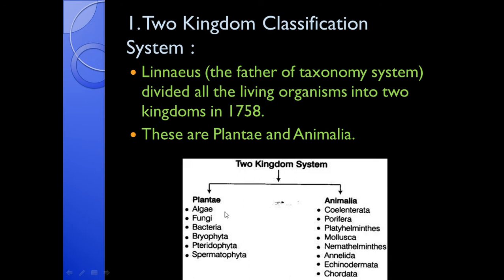Kingdom Plantae included algae, fungi, bacteria, bryophyta, pteridophyta and spermatophyta, while kingdom Animalia included Coelenterata, Porifera, Platyhelminths, Mollusca, Nemathelminths, Annelida, Echinodermata and Chordata. So this two kingdom system included only two main kingdoms, plants and animals.